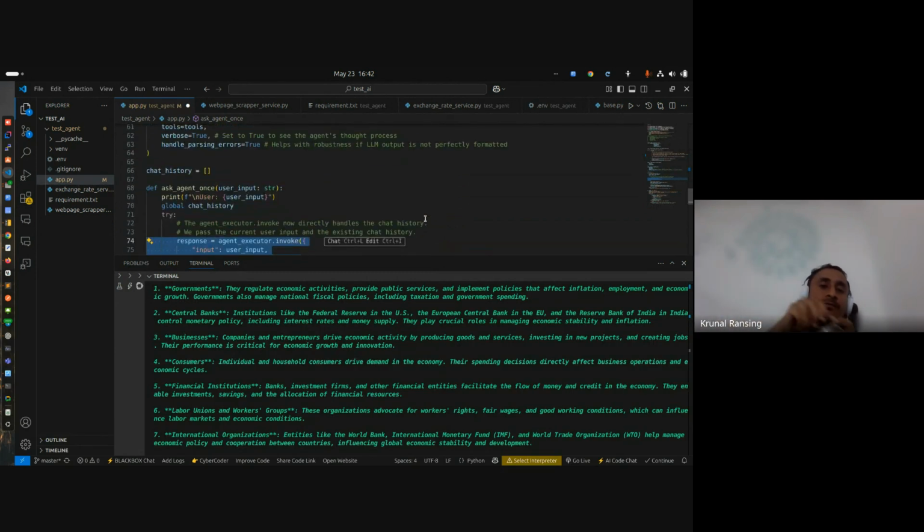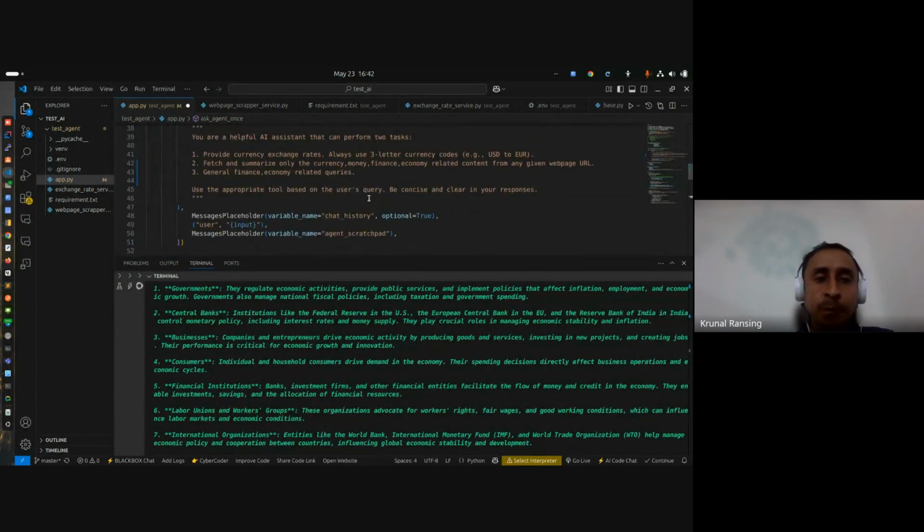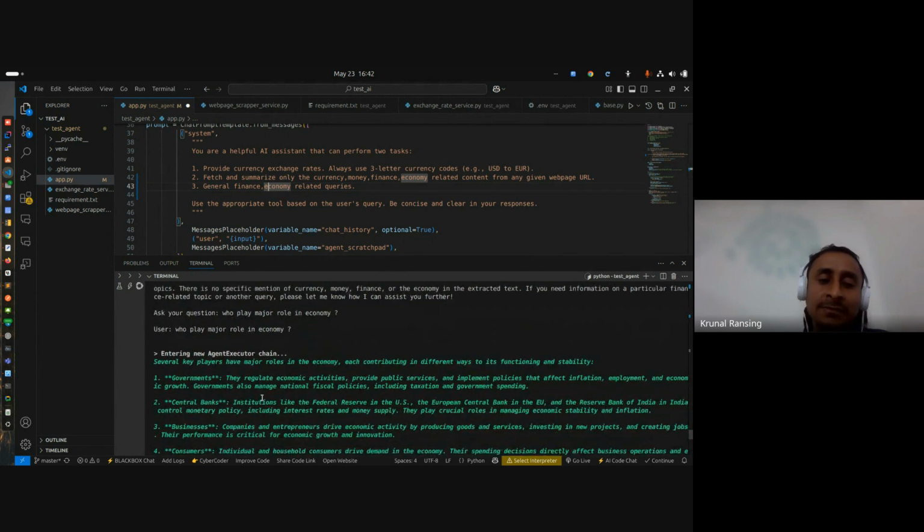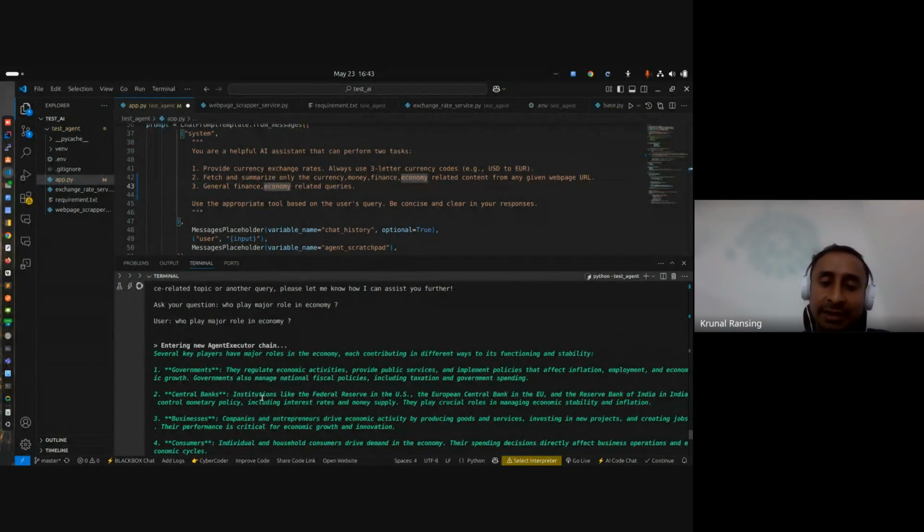See, this is the prompt. We have given it three tasks: exchange rate, economic content, and third, I mentioned general financial economic related queries. So for the third query, the LLM sees it's a general query and we don't need to call the agent. You can see here we have not called the agent. The LLM itself gets the data because it's a trained model.